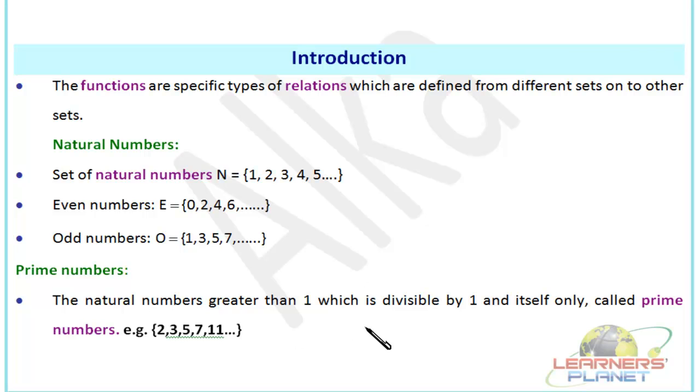If I talk about 6, how many factors does 6 have? It's 1, 2, 3 and 6. So except 6 and 1, it has two other factors. That means 6 is a composite number. Okay. Similarly, if I talk about maybe 25, what are the factors? It's 1, 5 and 25. That means we have one extra factor apart from 1 and the number itself for 25, that is 5. That means 25 is a composite number. So you got the difference between prime numbers and composite numbers. Prime numbers always have exactly two factors, that is 1 and the number itself, and composite numbers will have at least three factors. Okay.